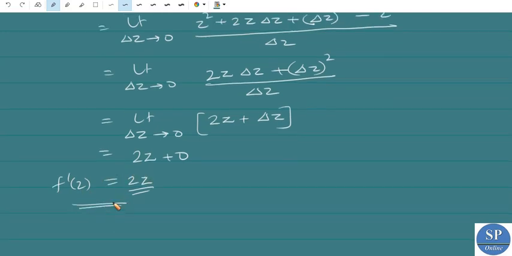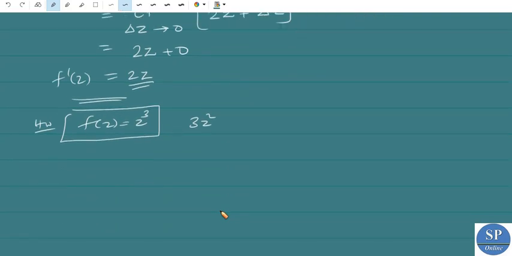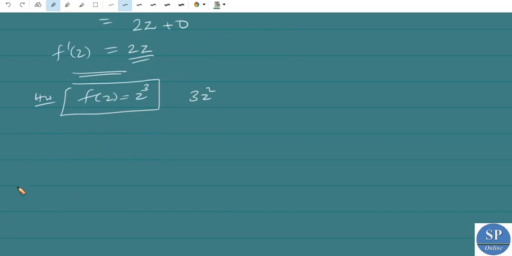Okay. Now you do this problem, f of z is equal to z cube. Find the derivative of f of z is equal to z cube by using the definition. Okay, so the answer will be 3z square. Okay, you just check it out. Next question is, show that the function f of z is equal to x plus i into 4y is nowhere differentiable.